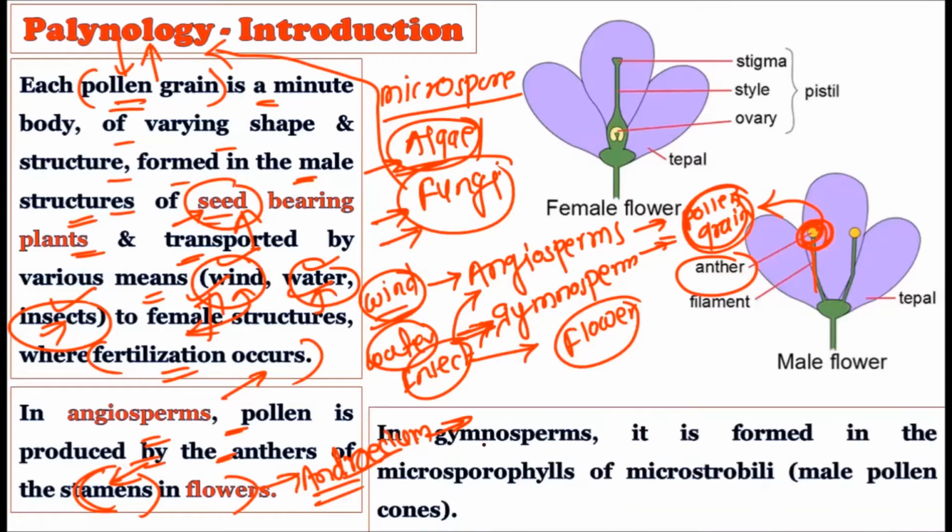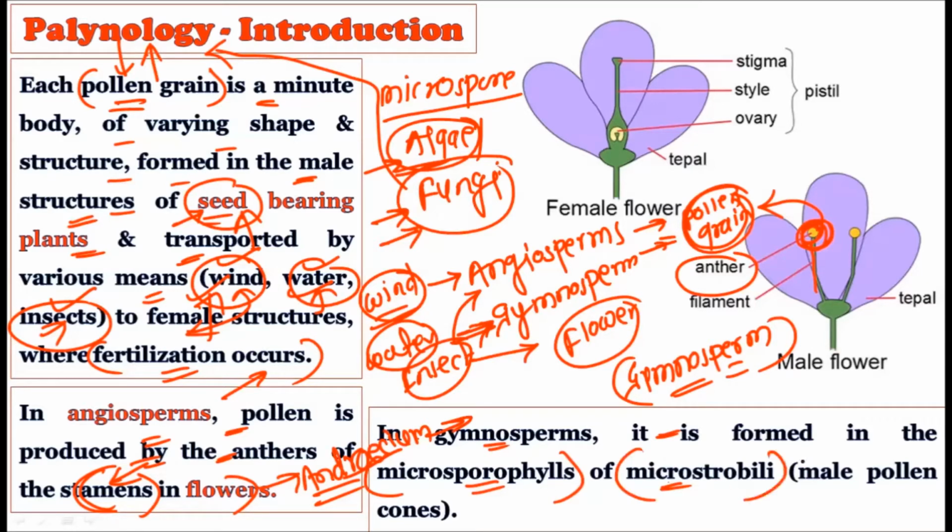See, in the gymnosperms, it is formed in the microsporophylls of the microstrobili, that is the male pollen cones, right? As you know, we have already understood the gymnosperm structures. In the gymnosperm, the male reproductive structure is called the microsporophyll, while the female reproductive structure is called the megasporophyll, right? So, in the microsporophylls or in the microstrobili, the male pollen grains actually get created.